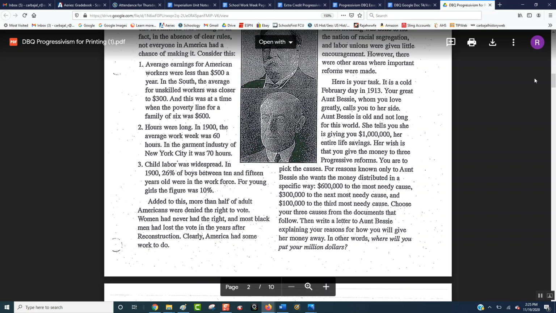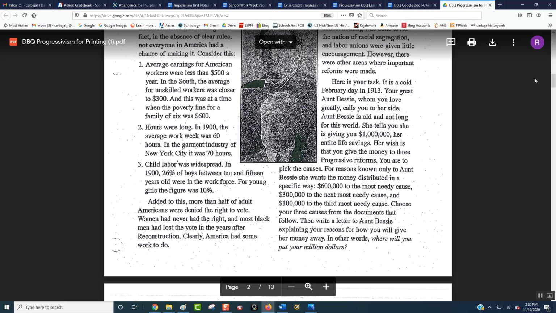So your Aunt Bessie has passed away. And when she passed away, she left you $1 million. Now, her whole entire life savings. But her wish and command is basically that you have to spend the $1 million on progressive reforms. And we talked about reforms are changes. So basically, you got to support changes that are progressive, things that will make better for society, especially poor people.